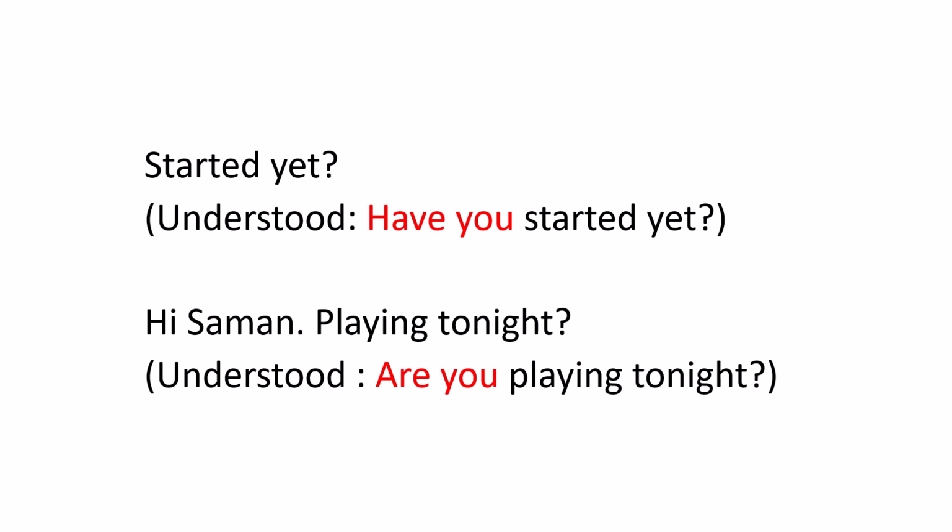And also in the same way, let's go to the second example. "Hi someone, playing tonight?" So the question should be, "Are you playing tonight?" But this "are" is the auxiliary, and "you" is the subject. Now these two elements are to be understood by the listener, and the listener knows very well that what the speaker means is, "Are you playing tonight?" So you too can ask questions like this. "Going on a trip?", let's say, "Are you going on a trip?"